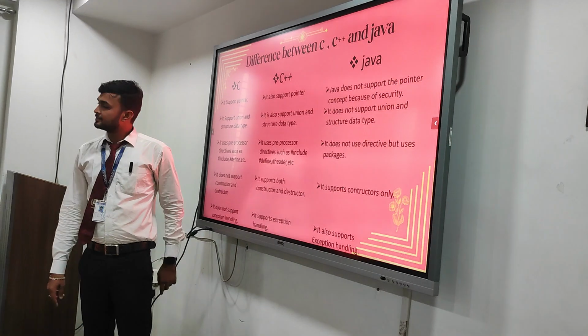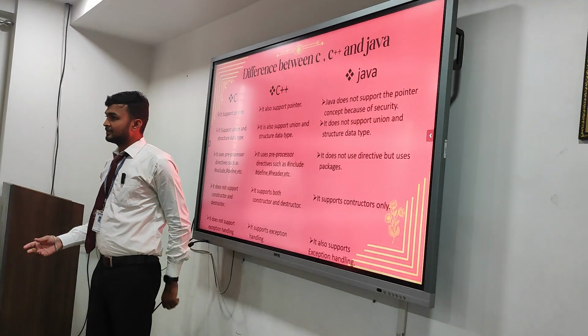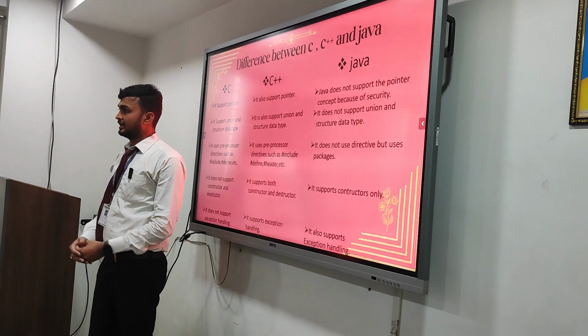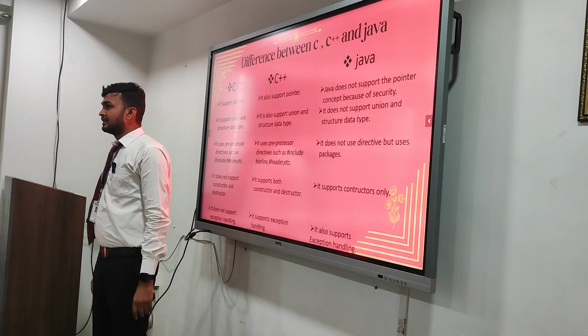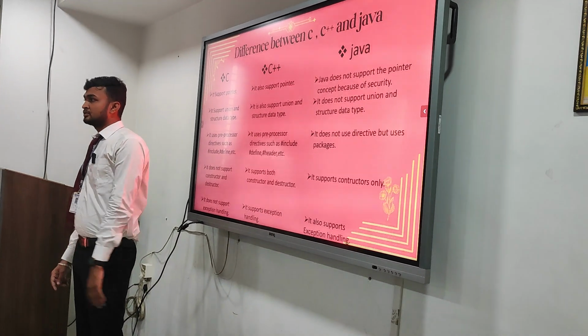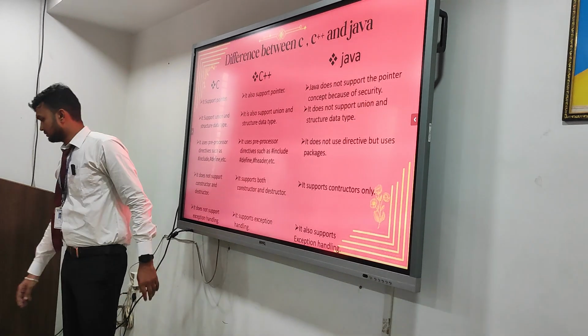Now a new point, exception handling. I will explain in short what exception handling is. Exception handling is one of the powerful mechanisms to handle runtime errors.